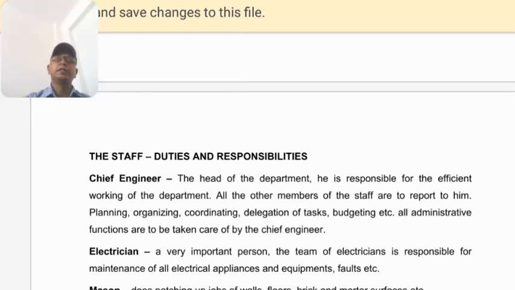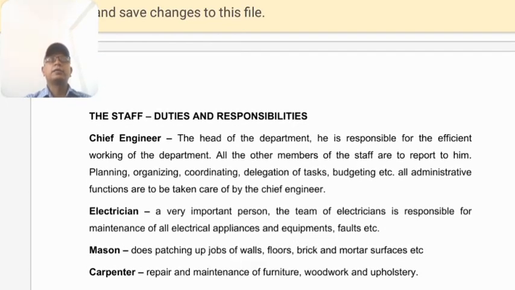The chief engineer has 15 to 20 years of experience to maintain and establish the engineering department. Now we move on after the chief engineer. If a hotel is big, we have the assistant chief engineer, who does the budgeting part, takes care of the maintenance schedule, and takes care of the staffing schedule for the supervisors, helpers, and shift in charge.